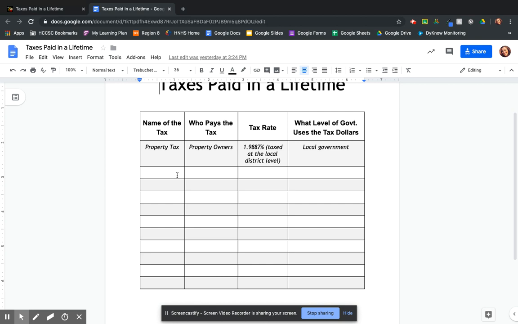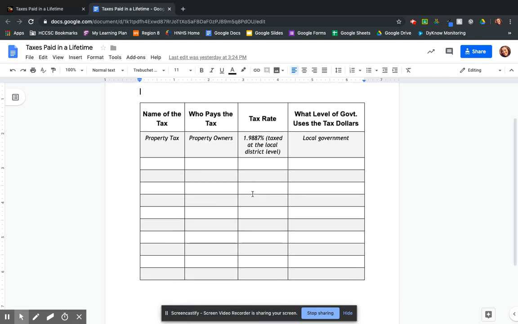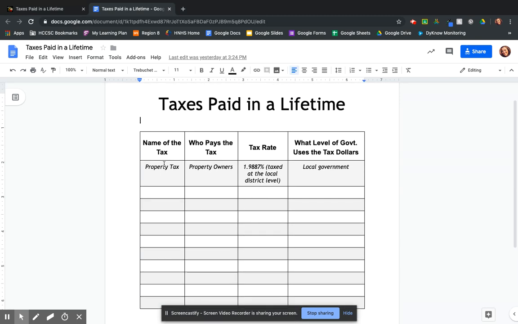You need to find 10 examples of 10 different types of taxes that people could pay at some point in your lifetime. All right, so there are 4 columns here. Those are basically the questions you're going to be answering. So the first one is going to be the name of the tax. So the example that's given is property tax. That's all you need to put down. Now it could be sales tax, inheritance tax, excise tax, anything like that.